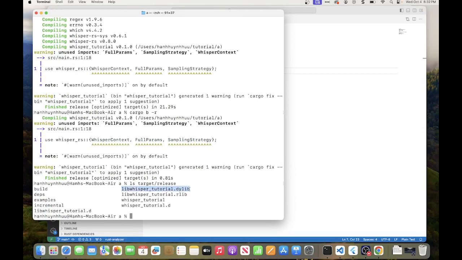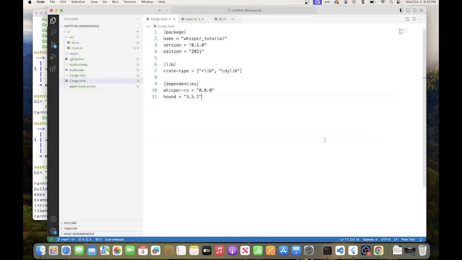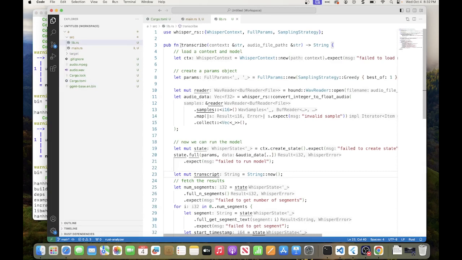And the goal of the next video is to create C bindings so that we can use this library, this function transcribe, from Flutter, so that we can build our front end, our UI.